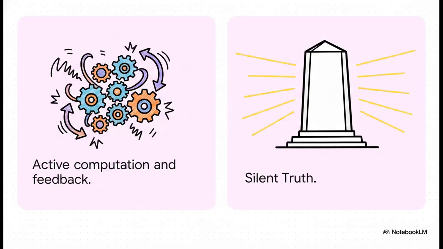And this gives us two distinct ways to process information in our universe. On one hand, we have active computation. This is science, the scientific method, modern artificial intelligence. AI isn't born with knowledge, right? It's a noisy, continuous process of adjusting parameters using things like reinforcement learning with human feedback. It's a massive, distributed feedback loop. But on the other hand, we have silent truth. This is the ultimate cosmic lookup table. It's a static, complete repository of absolute truth, where answers aren't computed through noisy feedback at all. They're simply retrieved. Truth in this framework is totally silent.